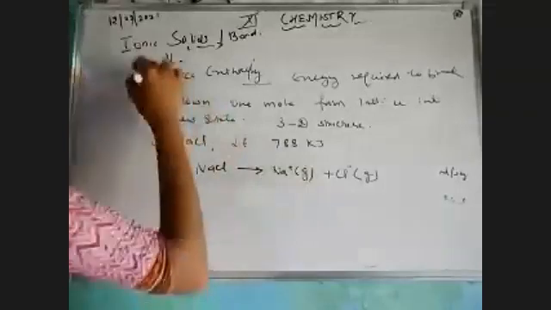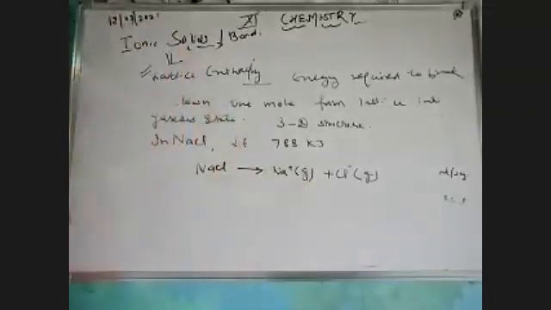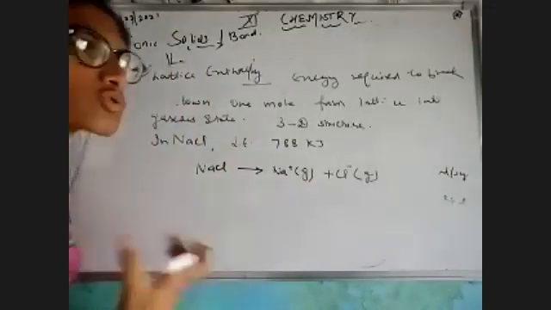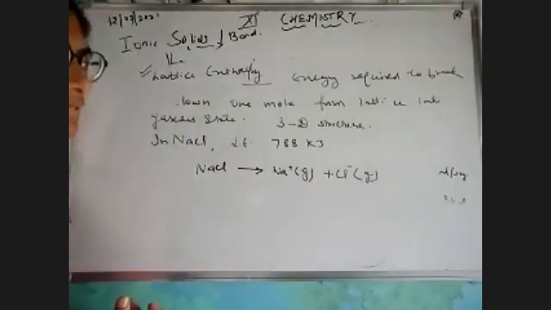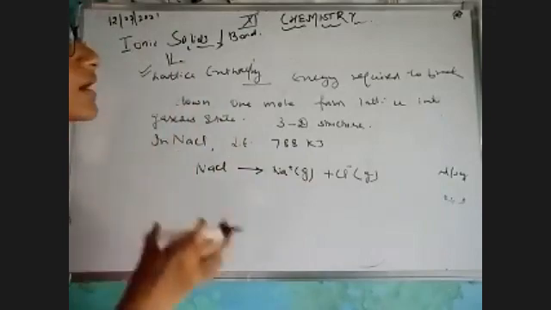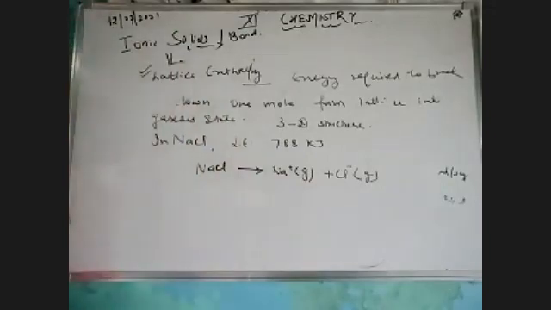Clear? And why are they breaking down in the gaseous form? Because that would be easy for them to combine with each other. Clear? So this is my definition which we have studied about the lattice enthalpy.